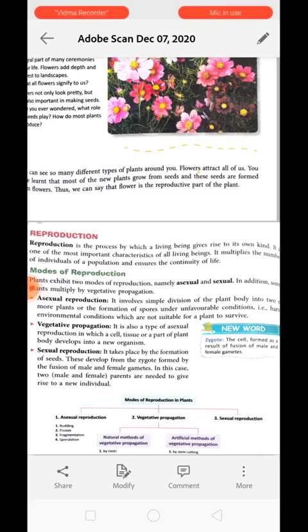Now next is sexual reproduction. Sexual reproduction takes place by the formation of seed, and to form a seed the plant needs to form male and female gametes. These male and female gametes get fused together to form a zygote, and this zygote develops into a seed.